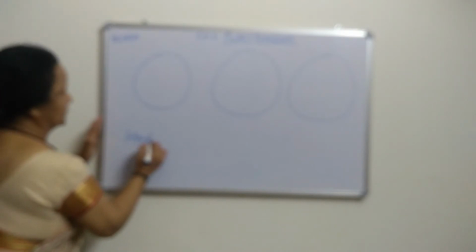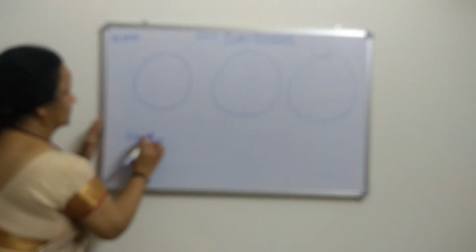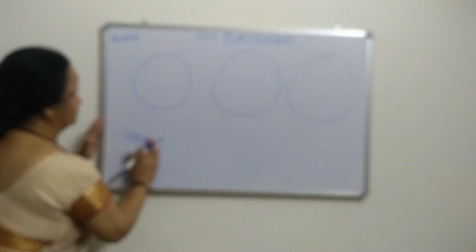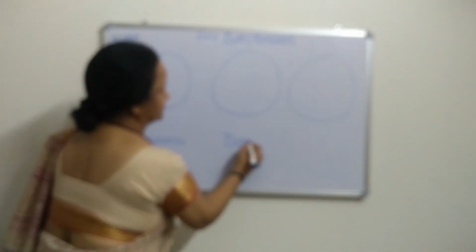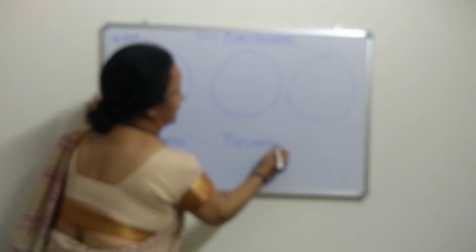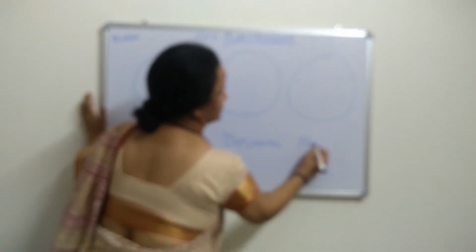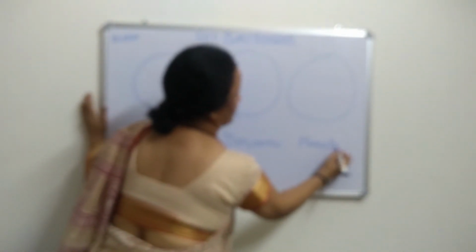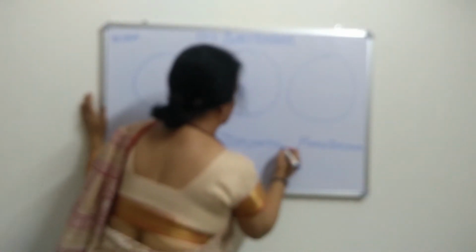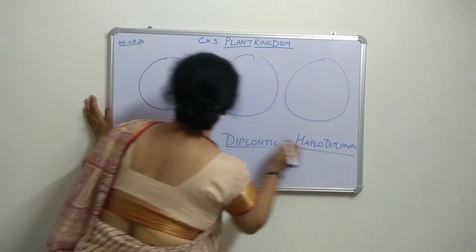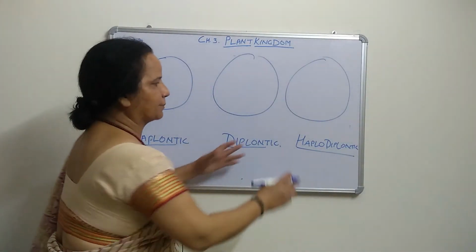When we talk about them, they are the haplontic cycle, the diplontic cycle, and then the third one, haplodiploidic. What does that mean?